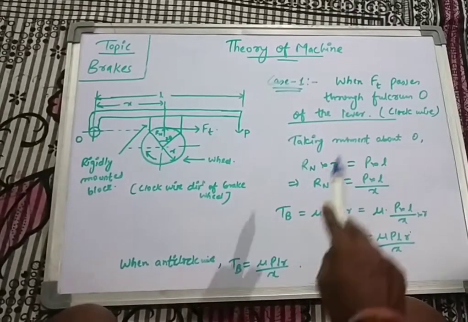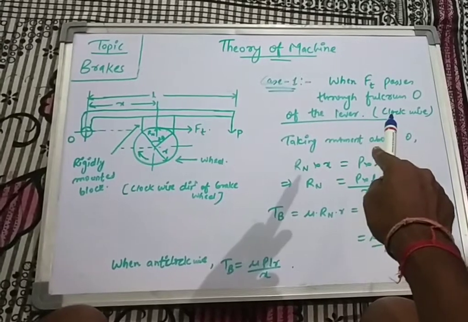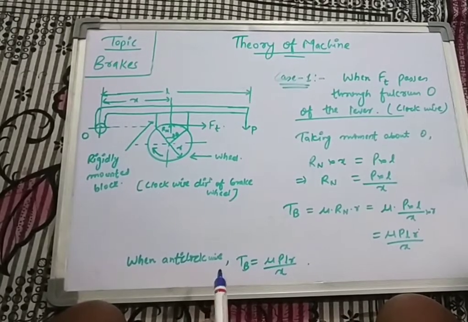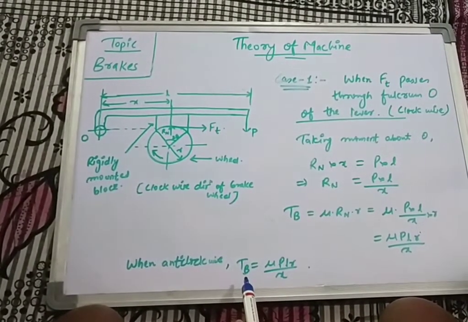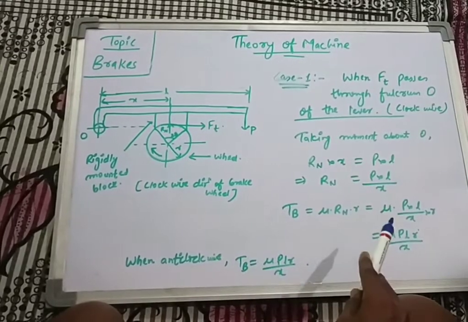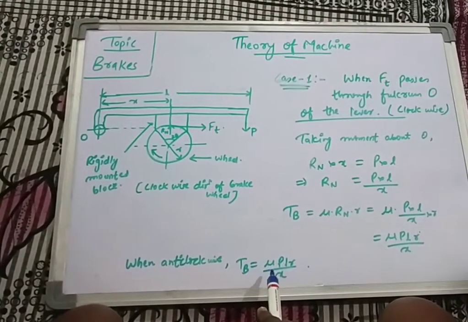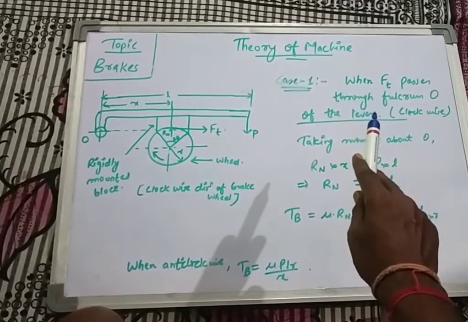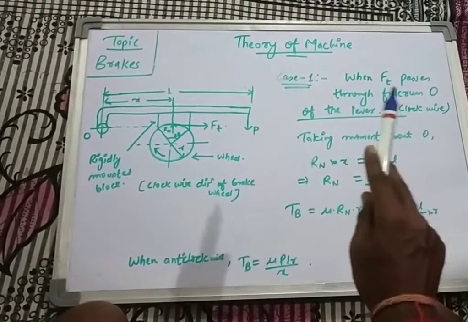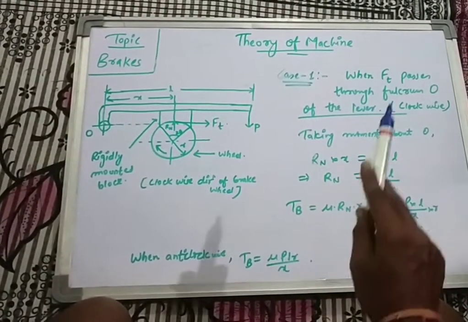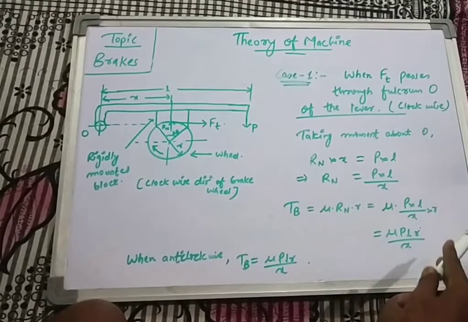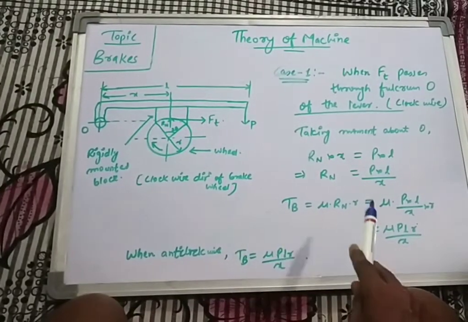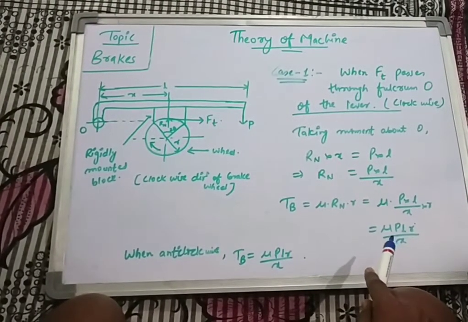Here we can see that we have taken the case when the wheel rotates in the clockwise direction. If the wheel rotates in the anti-clockwise direction, at that time also the braking torque will not vary and it will be the same as in the clockwise direction, and that will be given by mu PLR by x. So in the case when the braking force, that is Ft, passes through fulcrum O, in this scenario the braking torque in clockwise and anti-clockwise direction, both cases are the same, and it is given by mu into P into L into R by x.